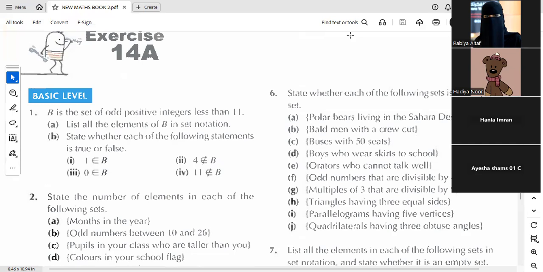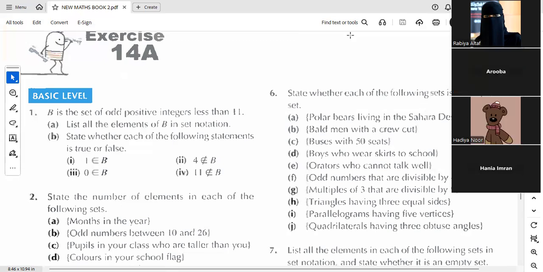Who is good in geography? Mulaika. Yes, Mulaika. Answer of part A. Is there any polar bear who live in Sahara Desert? No. Yes, Hadia. सहारा डेजर्ट, No. वहां पे तो सर्दियां गर्मी होगी तो नहीं रहेगा ना. नहीं रहेगा. It means this is empty. Okay. So part A is an empty set. We will write yes.